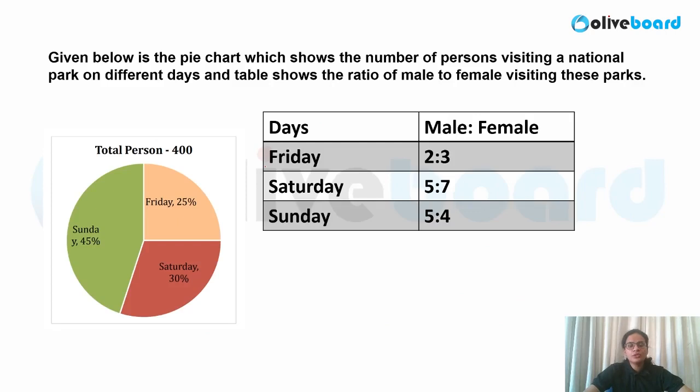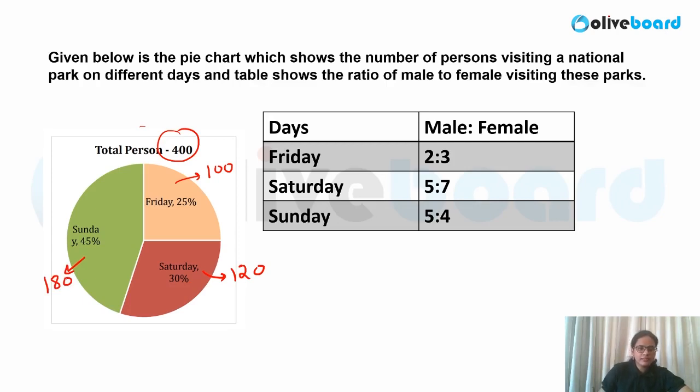Now let me move on to the DI that was asked in your last year exam. So they have asked one pie chart based on which 5 questions are given. Now whenever you are solving any question like this, it is always better to calculate all the values and keep it handy. Then only your calculation will become really easy over here. So if this is 400, very easily 25% means immediately you can say this would be 100. This would be 30% means it would be 120, and this value is 45%. So that is nothing but 180 over here. Yes, so very easily you can calculate the value.